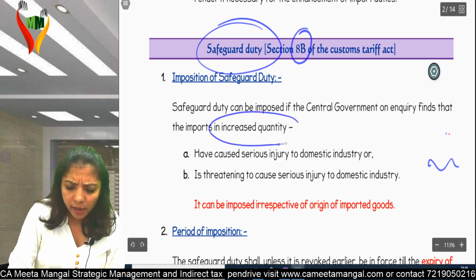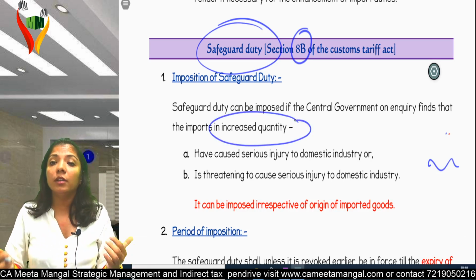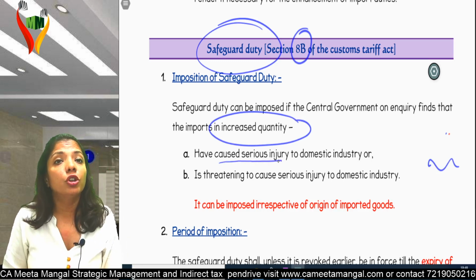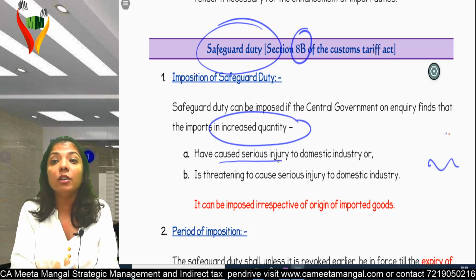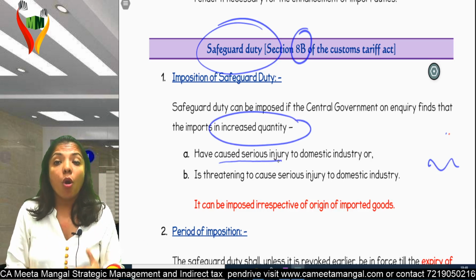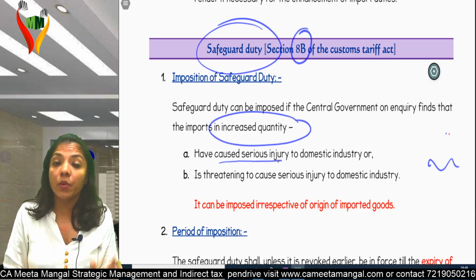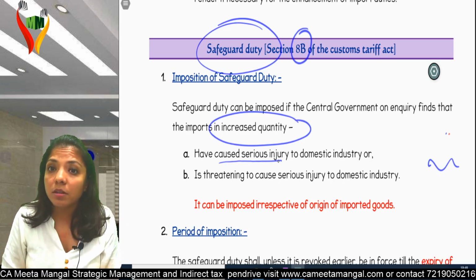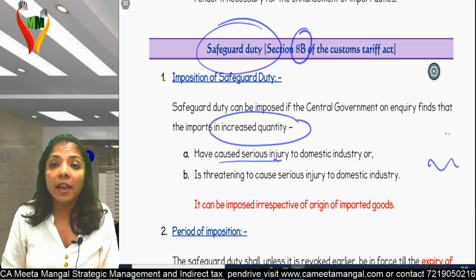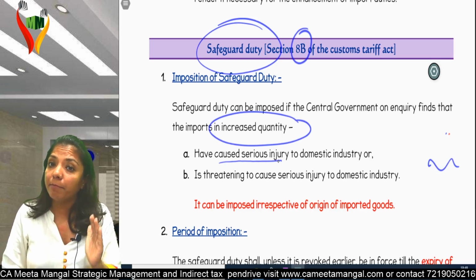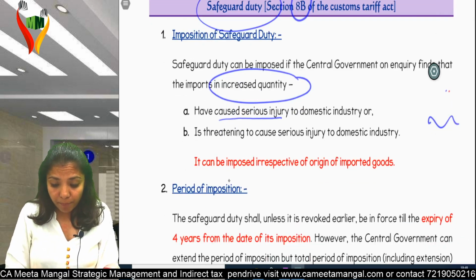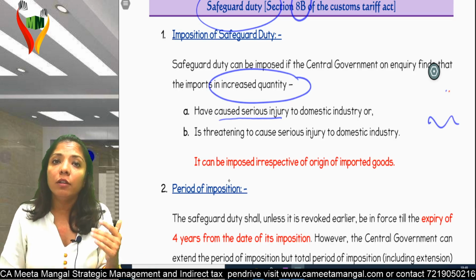Too much quantity of goods are imported into India, which cause serious injury to domestic players, or threatening to cause something which is already caused, or there is some threat that it may cause serious injury in future. Then to protect my domestic players, to protect the Indians over here, government will impose a duty which will be called as safeguard duty as per Section 8B of Custom Tariff Act. Am I clear? It can be imposed irrespective of origin of imported goods.